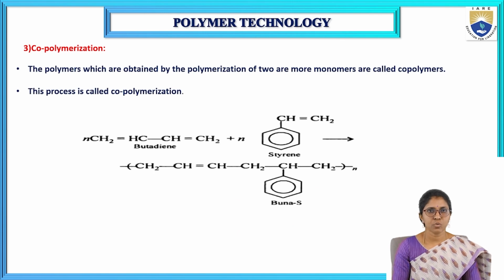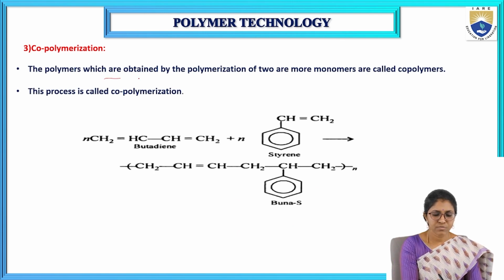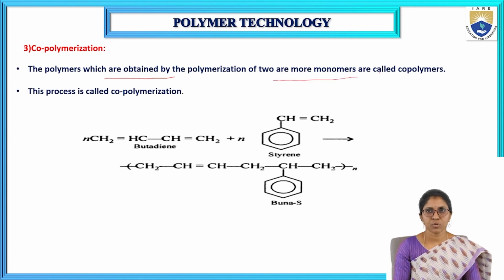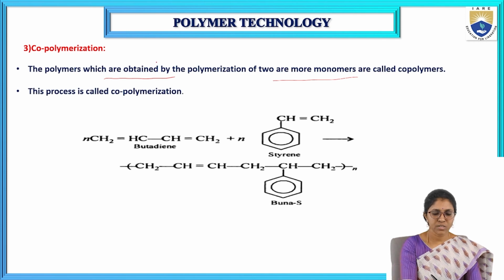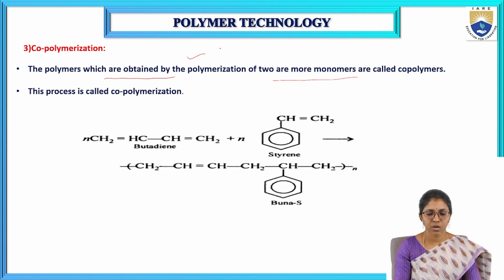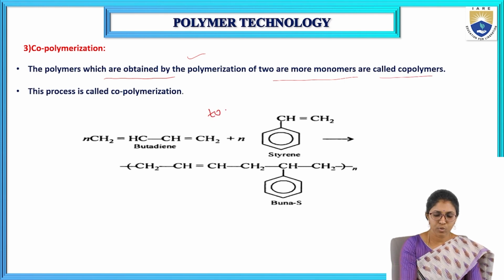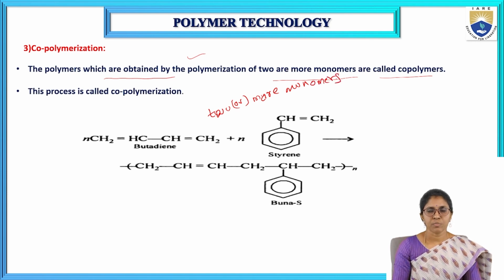So here next one is copolymerization. The polymers which are obtained by the polymerization of two or more monomers are called copolymers. Two or more monomers combine together and form copolymers. So this process is called copolymerization.